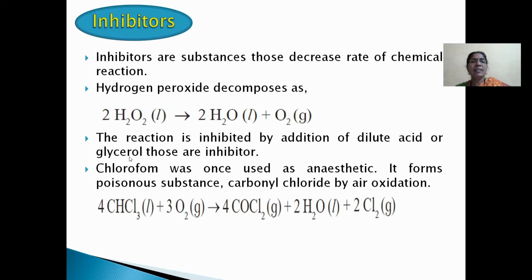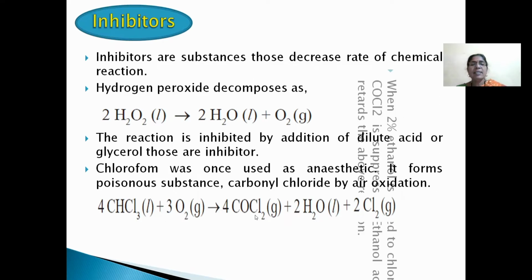Those are inhibitors. Second, chloroform was once used as an anesthetic. It can form the poisonous substance carbonyl chloride by air oxidation. That means 4 molecules of chloroform react with 3 molecules of oxygen, that is, oxidation takes place, to form 4 molecules of carbonyl chloride, 2 molecules of water, and 2 molecules of chlorine.